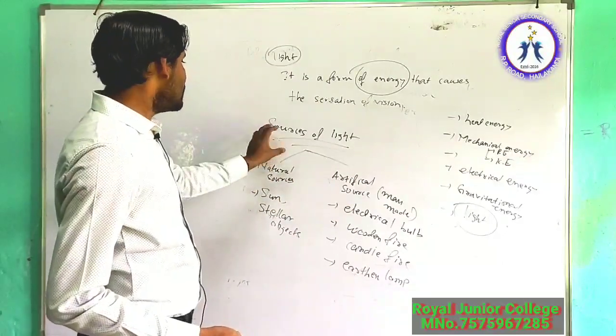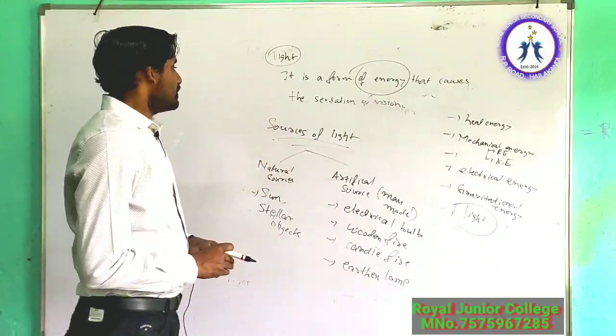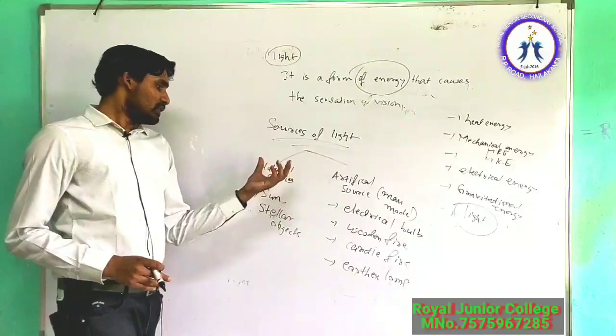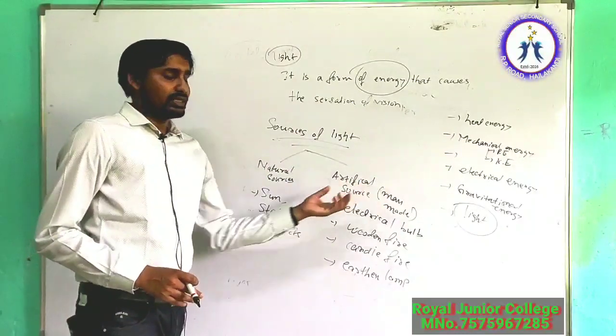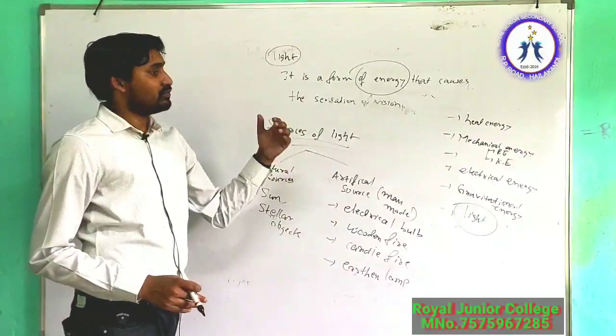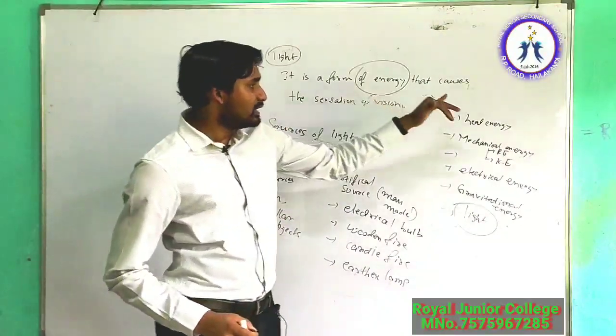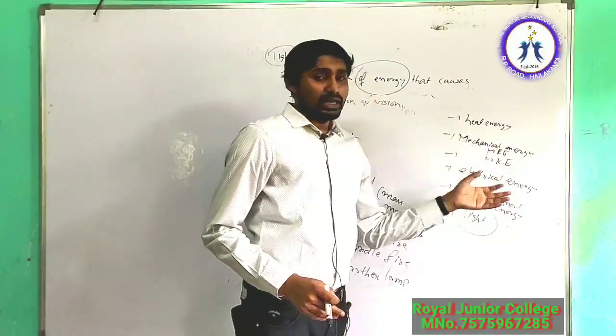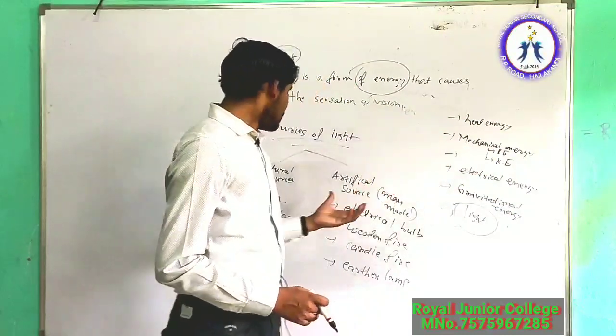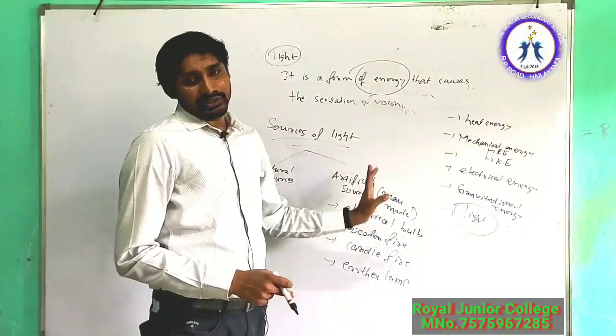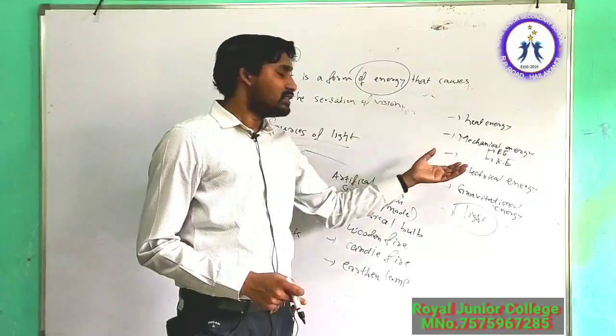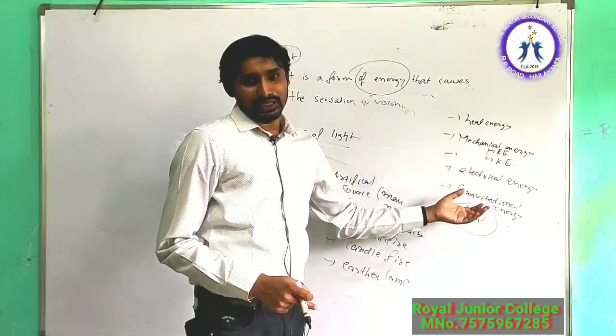So this is all about your sources of light. In all the natural sources and also in artificial sources, light is actually getting converted from one form to another, suppose from heat energy to another form. Because energy we cannot create or destroy, it is just converting from one form to another.